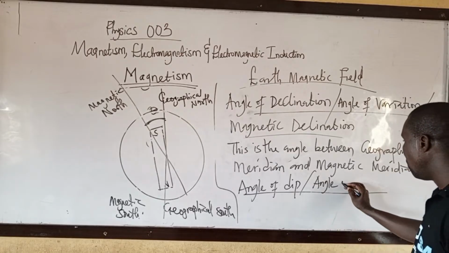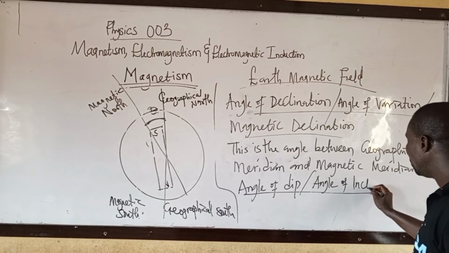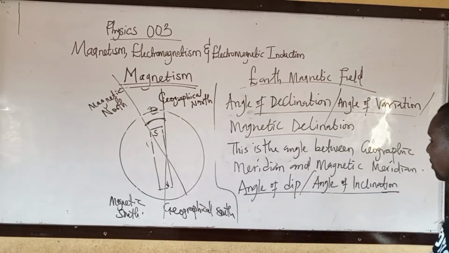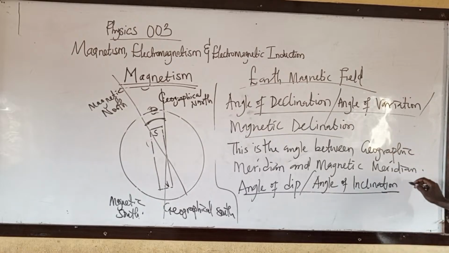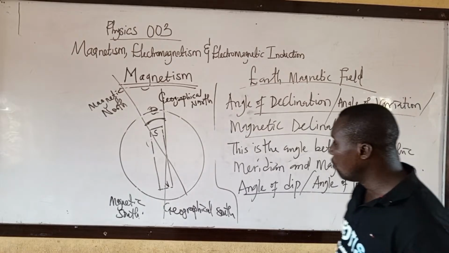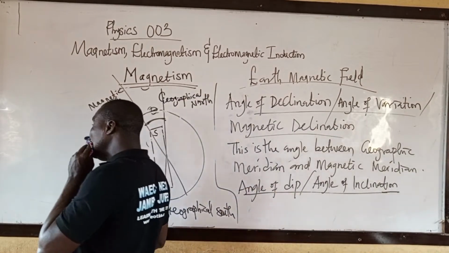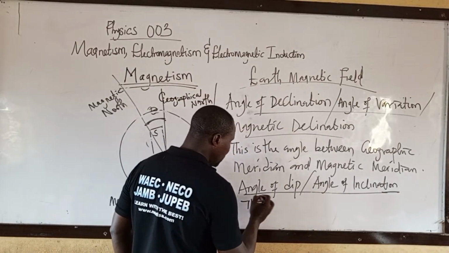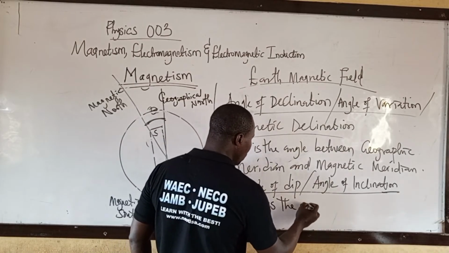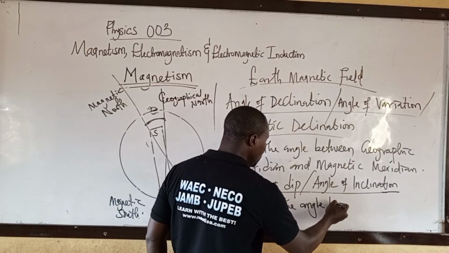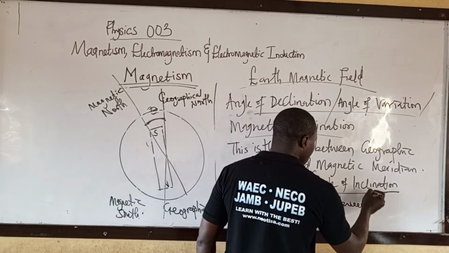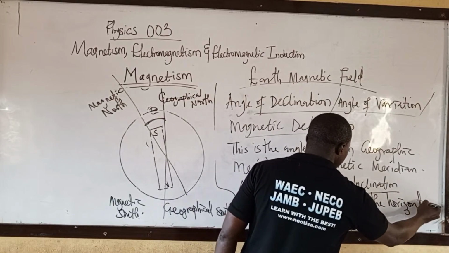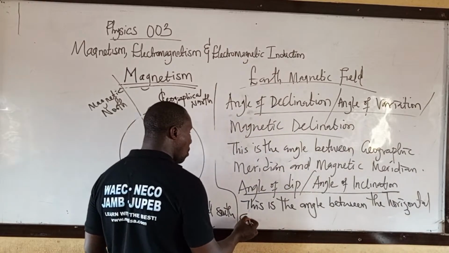Angle of D, or angle of inclination, or magnetic D. This is the angle between the horizontal component.